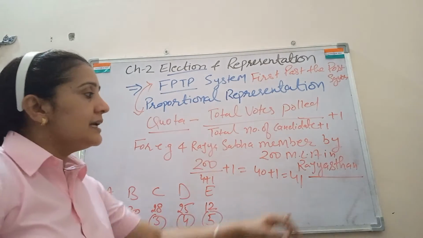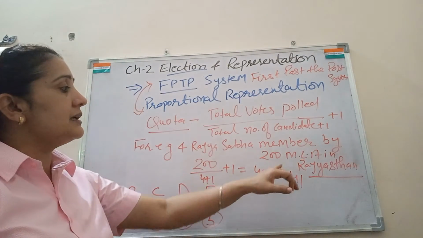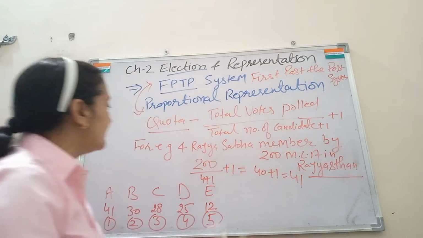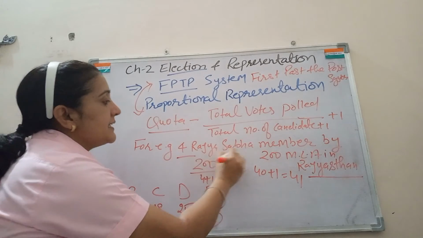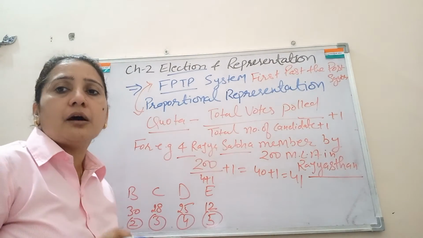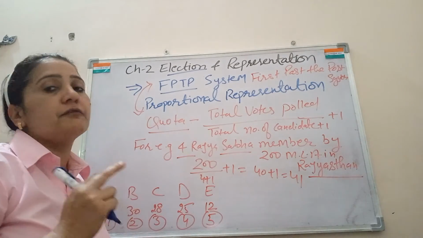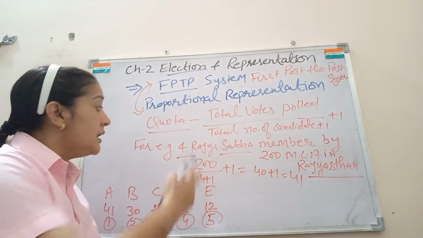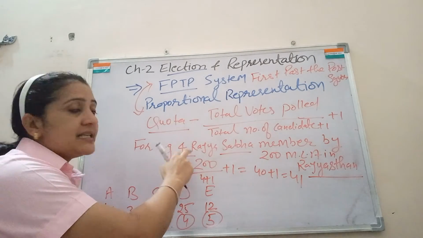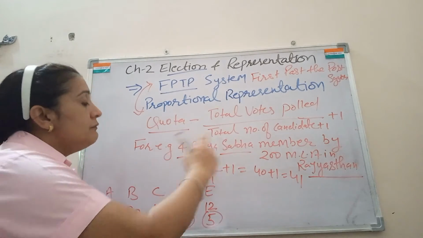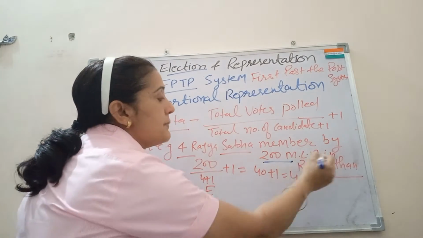In the Rajasthan State Assembly, there are 200 seats, 200 MLAs, and there are 4 vacant seats in Rajya Sabha. You know, Rajya Sabha is a permanent house. Every 2 years, one third of its members are replaced by new members. So this time there is a vacancy of 4 members. How will these 4 members be elected by these 200 MLAs?